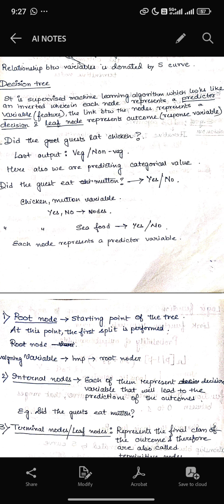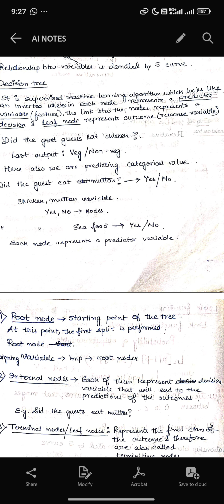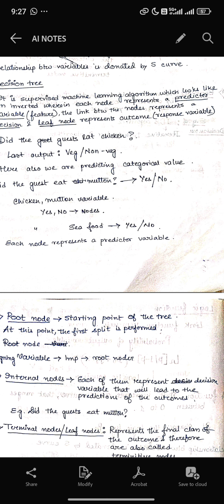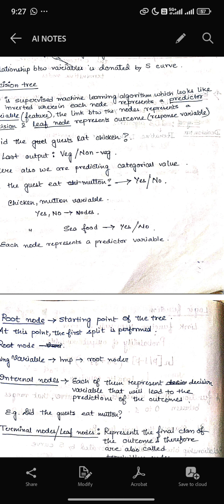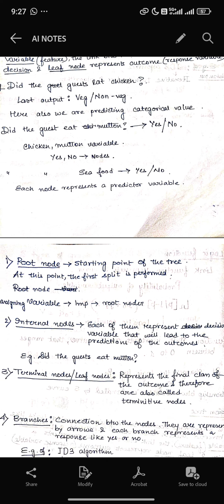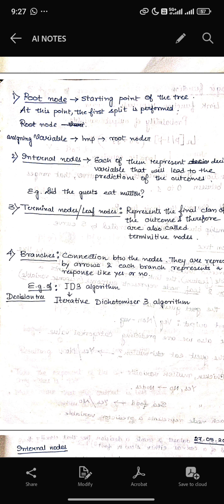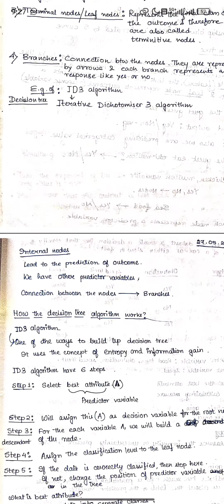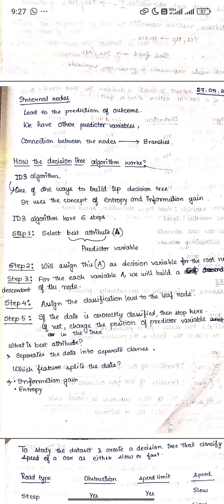A decision tree is a supervised machine learning algorithm that looks like a tree, wherein each node represents a predictor. We have the root node, internal nodes, terminal nodes and branches. So only remember the names: root node, internal node, terminal node and branches. Internal nodes lead to the prediction or outcome.